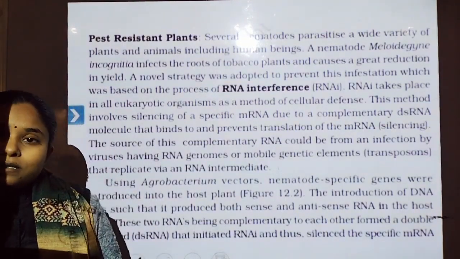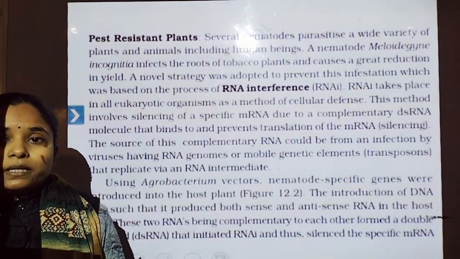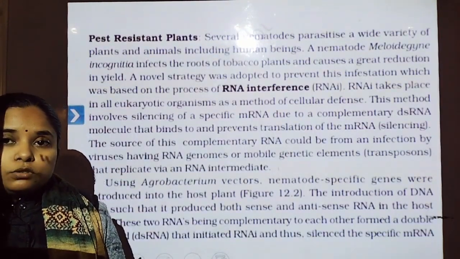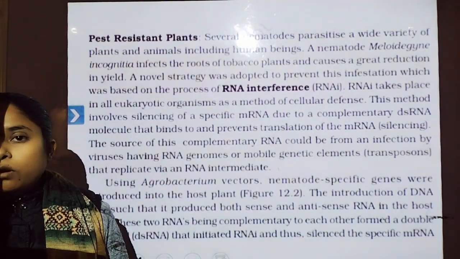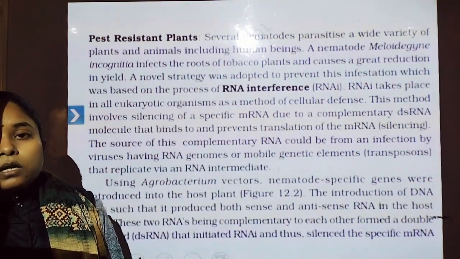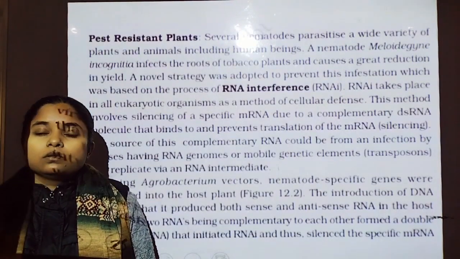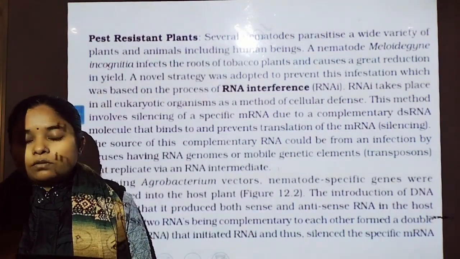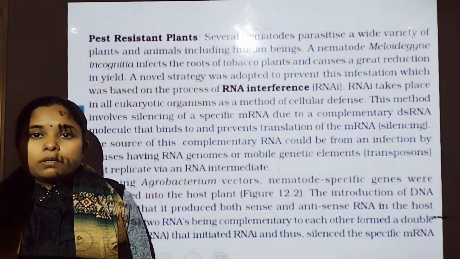Both the antisense and sense strands get synthesized, and because they are complementary to each other, they follow the rule of complementarity and hydrogen bonds form between the two strands of RNA. That's why they form double-stranded RNA.